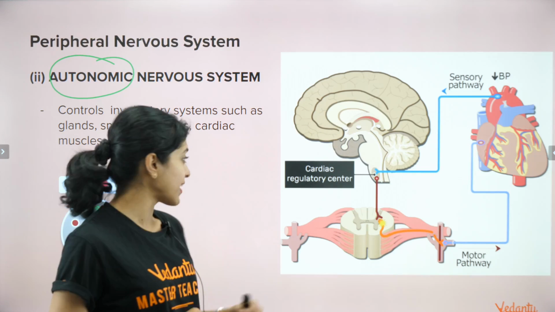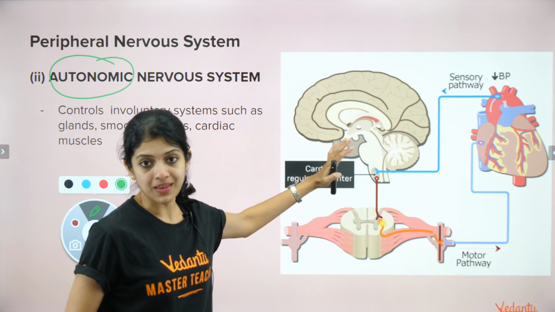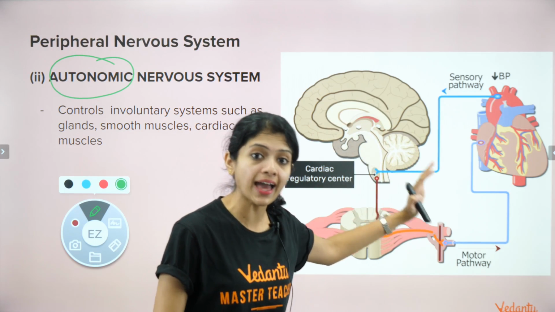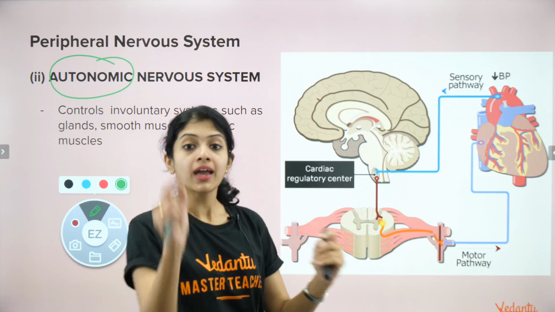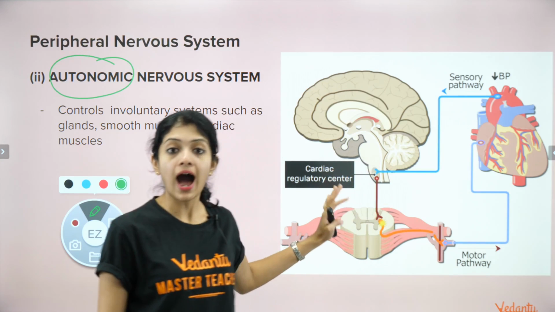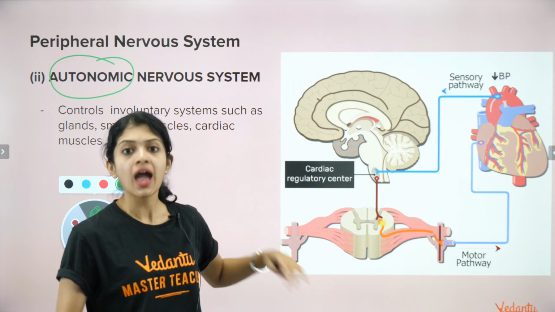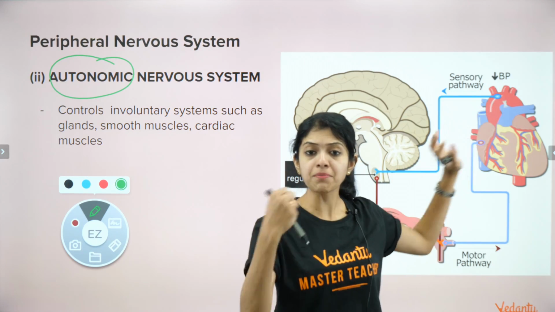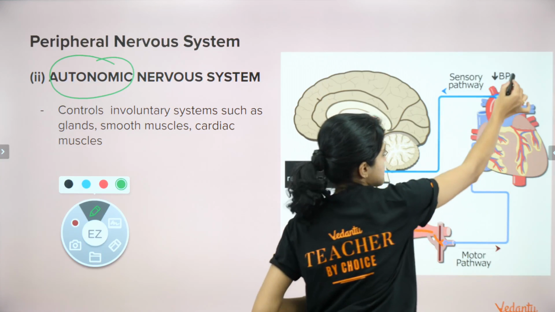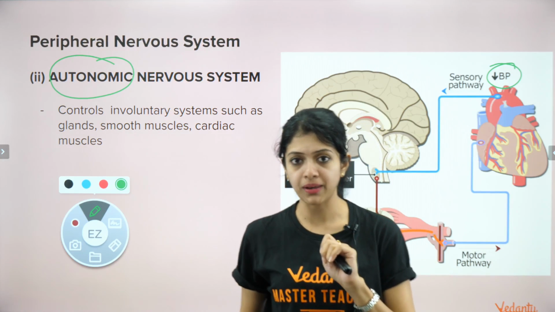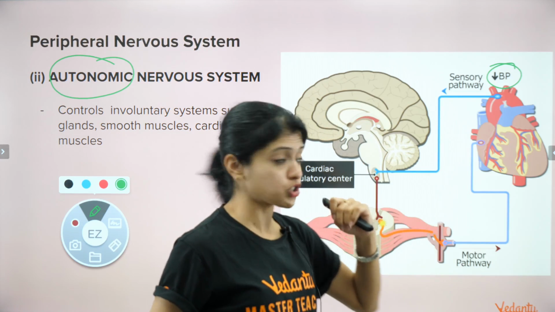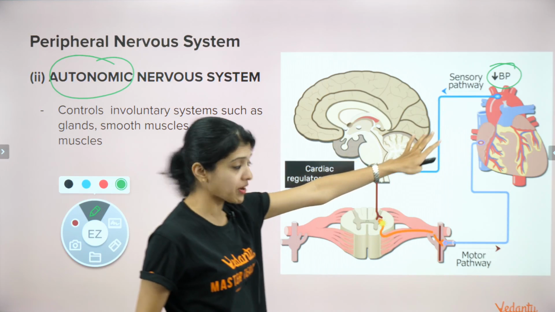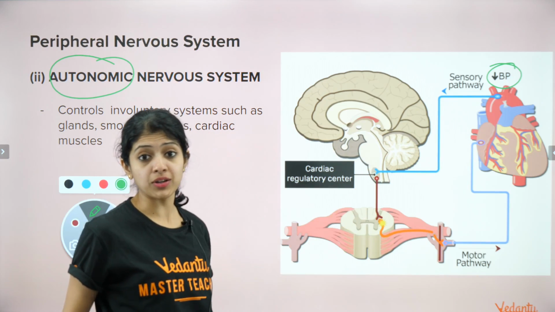Yes, involuntary action. Now, this is just an example, children, of how the autonomic nervous system can work. Okay, this is not a generalized pathway. If, for instance, it's controlling heartbeat or the rate of heartbeat, how does it work? Basically, in case the blood pressure of a person is low, that's what I've represented here, low BP, low blood pressure. If that happens, the message is immediately sent from the heart through the sensory pathway to the cardiac regulatory center of the brain.